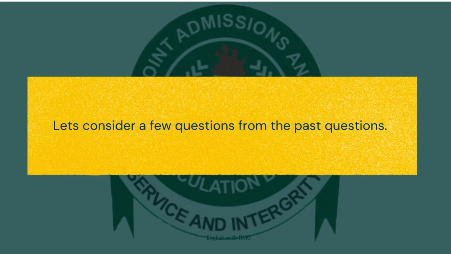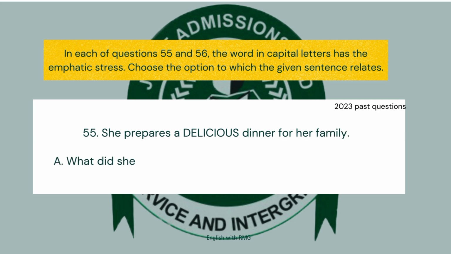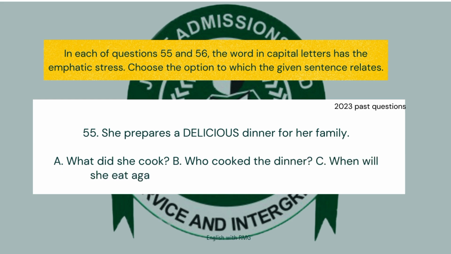So now, let's consider a few questions from the past questions. Here is the first question from the 2023 past questions. So we have, she prepares a delicious dinner for her family. So, what is the likely question that someone will ask for you to feel the need to emphasize delicious in your response? A. What did she cook? Could that be it? B. Who cooked the dinner? That would be she cooked the dinner, but it is not she that is emphasized.